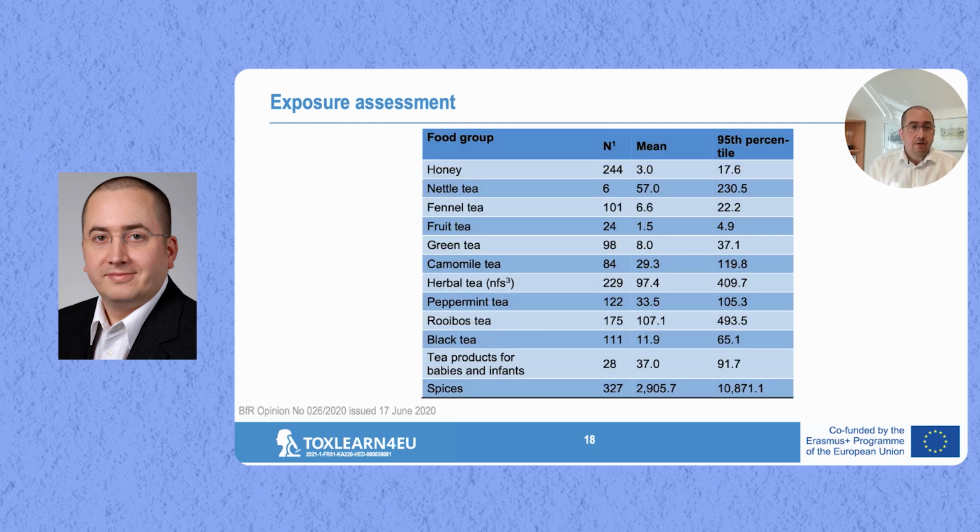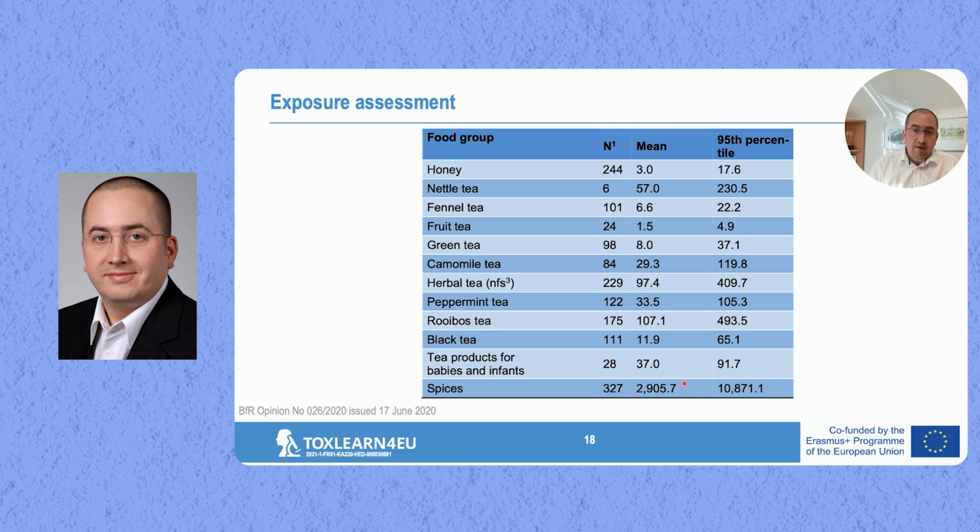And in relevant food items, you do see here the contents or the concentration of pyrrolizidine alkaloids in different food items. If you focus here on this number, what you see here is different food groups. You see the number of the food items that have been analyzed, and then you see the mean. And what you can see looking only at these numbers is there's quite a huge variability. You see that extremely high concentrations can be found in spices.